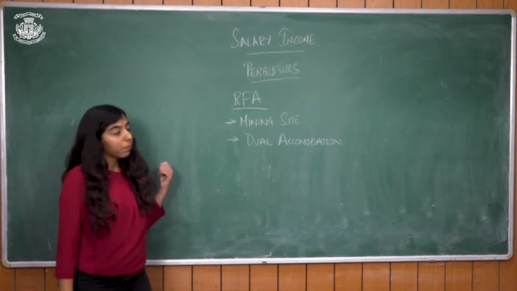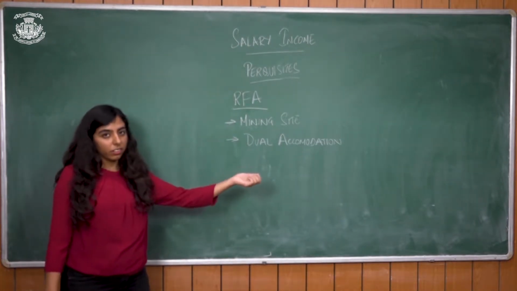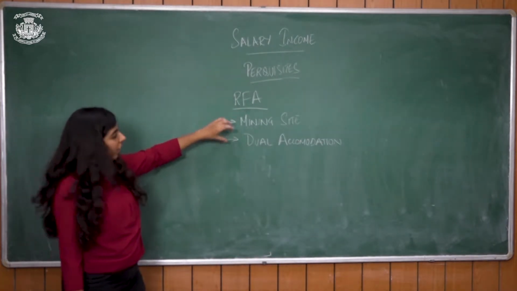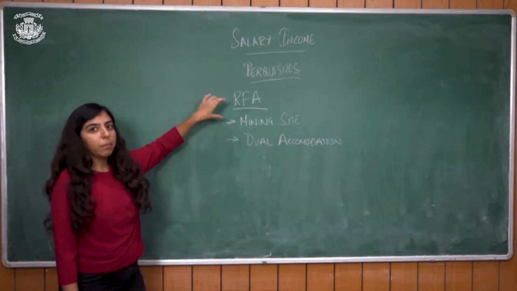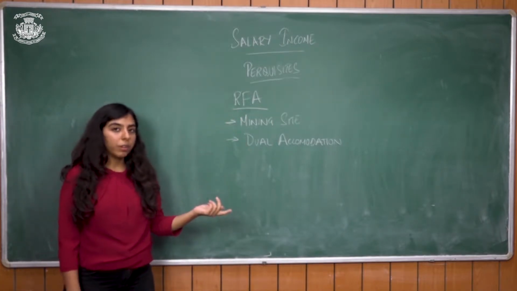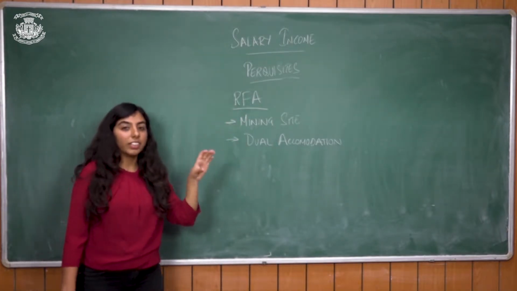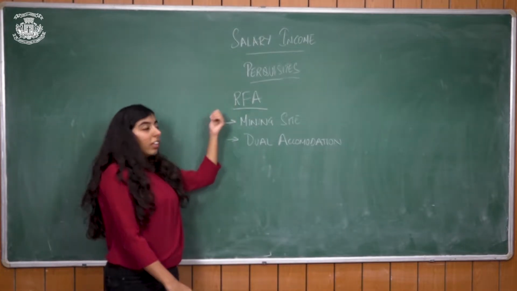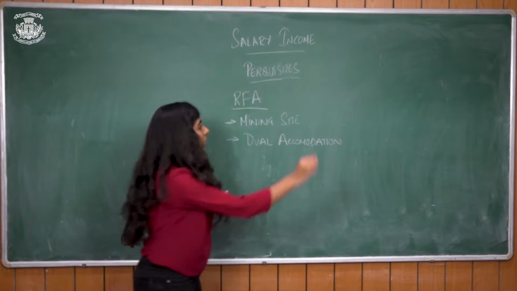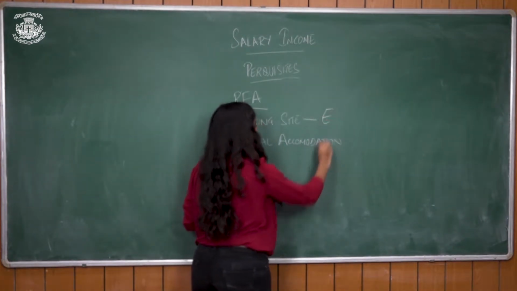So apart from the RFAs which we learned about recently, there is mining site and dual accommodation. Any employee who's working in a mining site and who's getting accommodation to stay, like the tented houses which they get, it will be considered as RFA, but it is fully exempt. So it's not taxable. It's fully exempt.